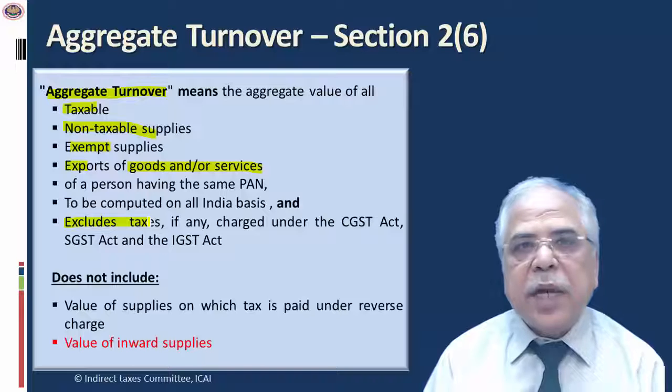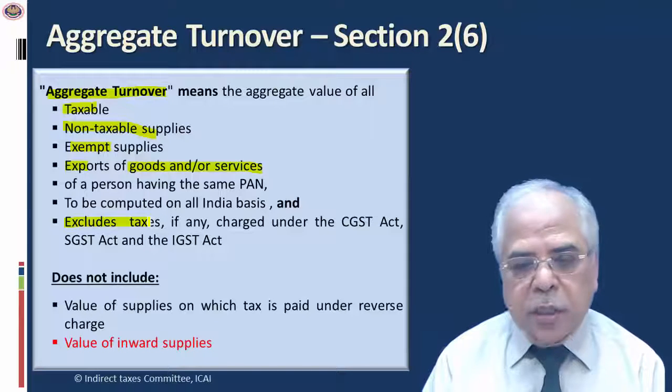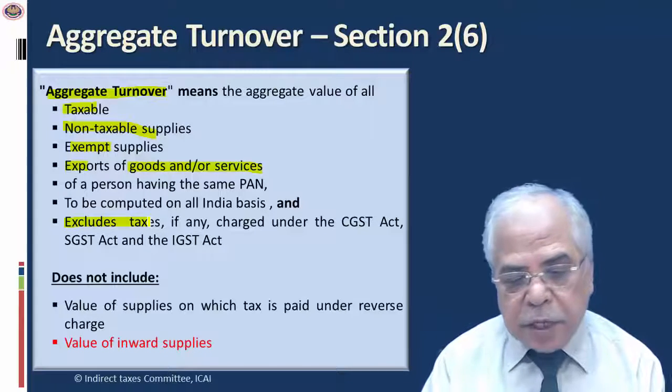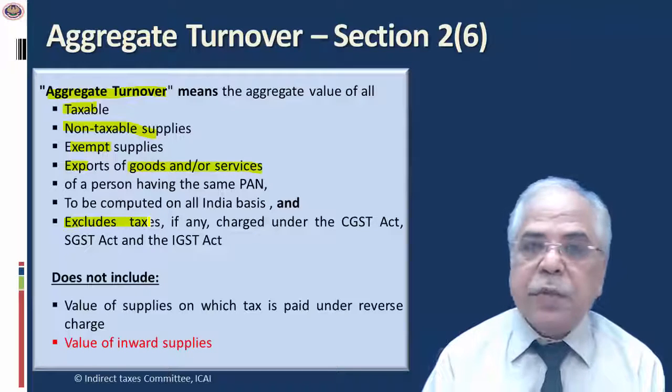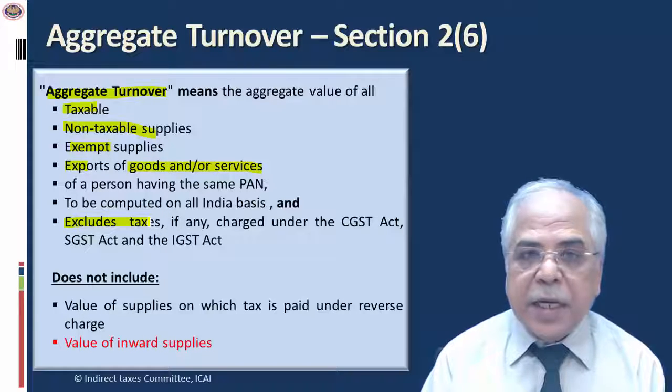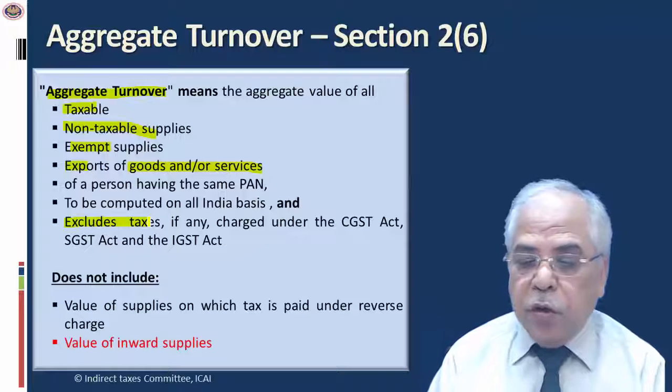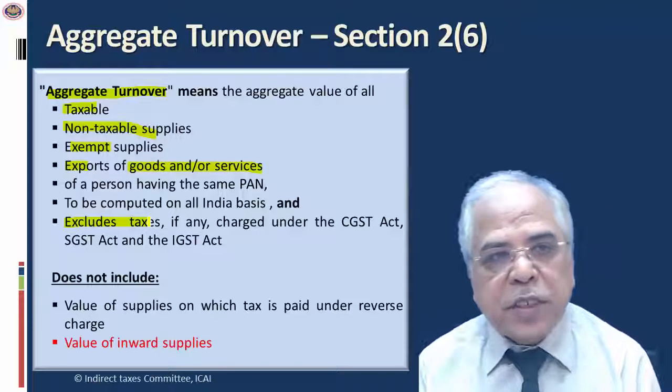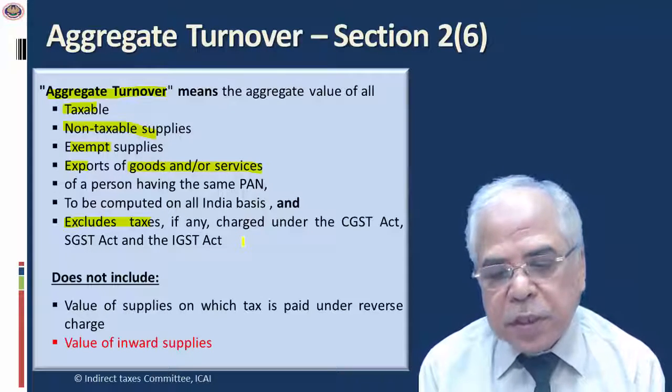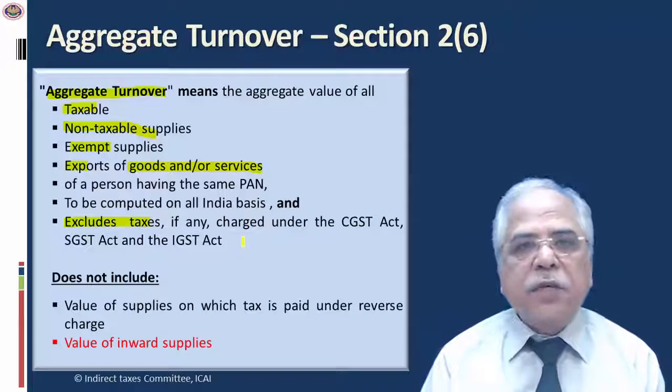So it is really important to understand that aggregate turnover will include all the supplies, whether taxable or non-taxable, whether export or not. But then it has been clearly stated that aggregate turnover does not include value of supplies on which such person is liable to pay tax under reverse charge. I'll just give you an example.